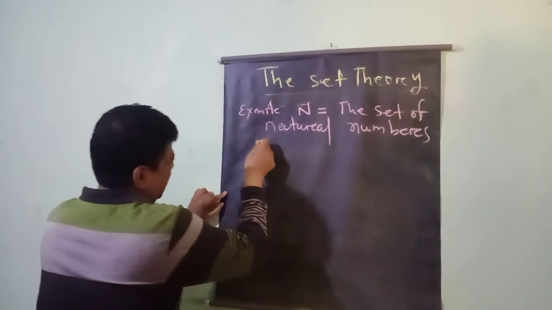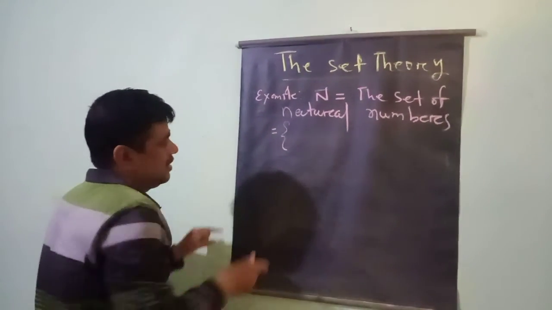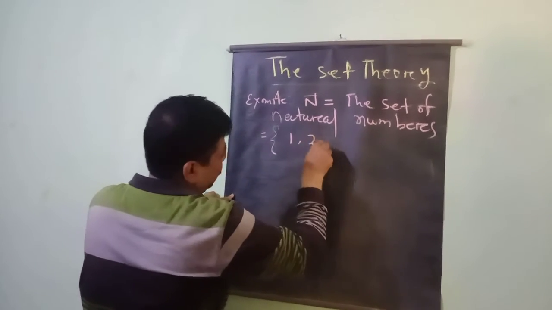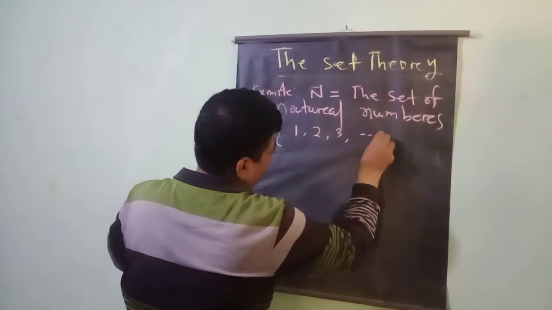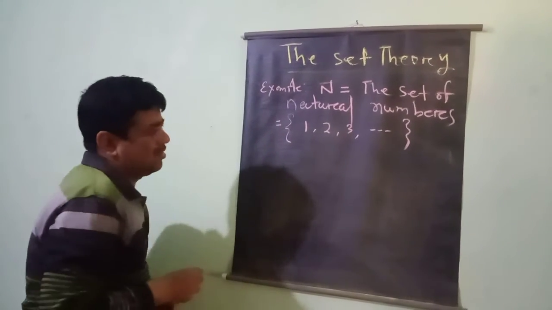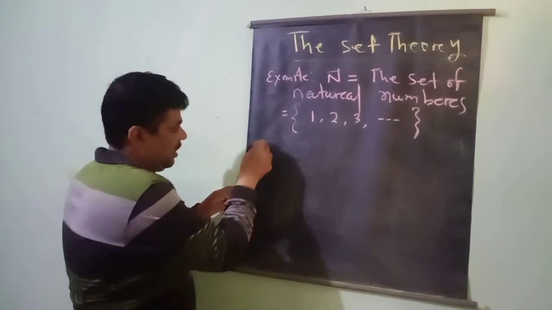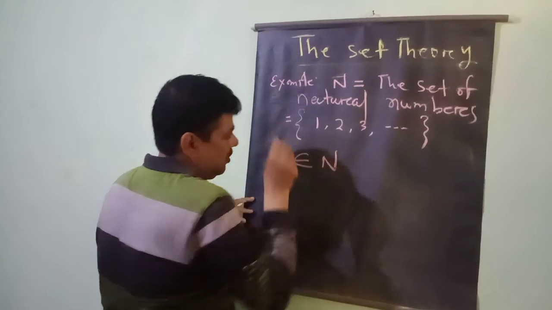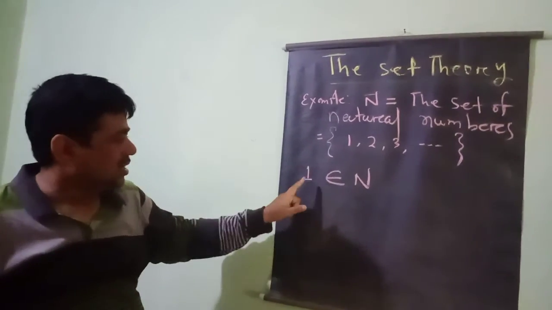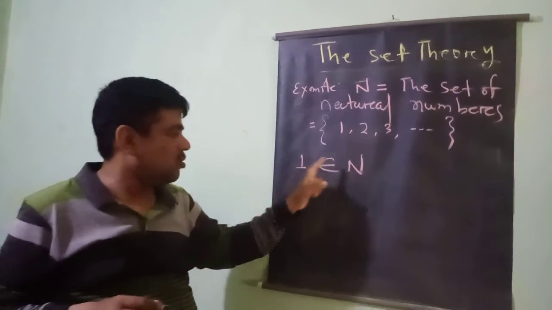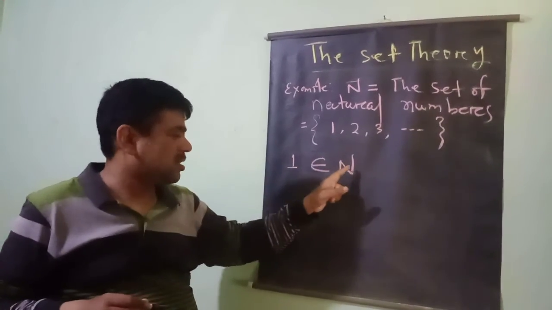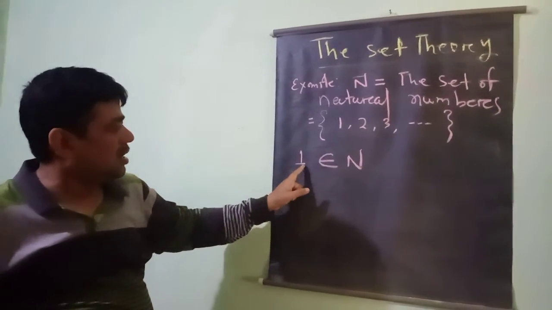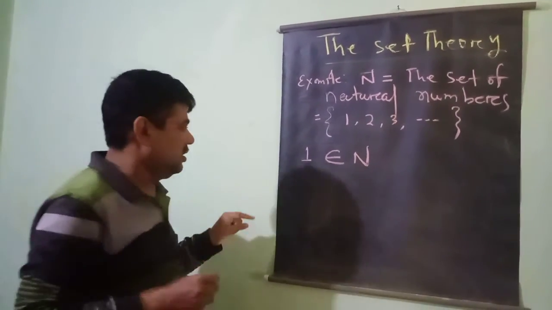What are the set of natural numbers? 1, 2, 3, and so on. So 1 belongs to N. 1 is the element, N is the set. 1 belongs to the set of natural numbers. It means 1 is an element of the set N.